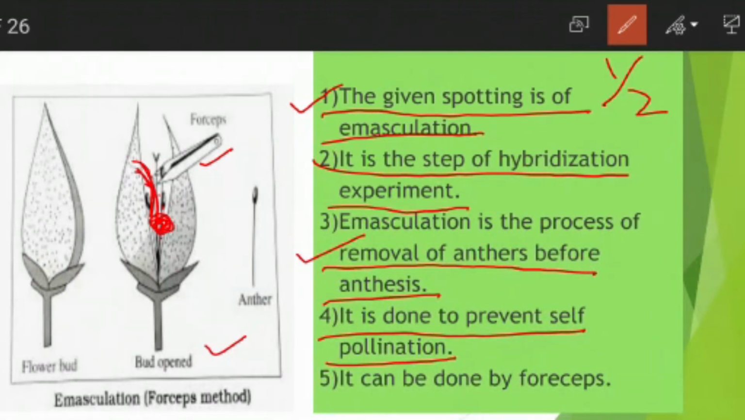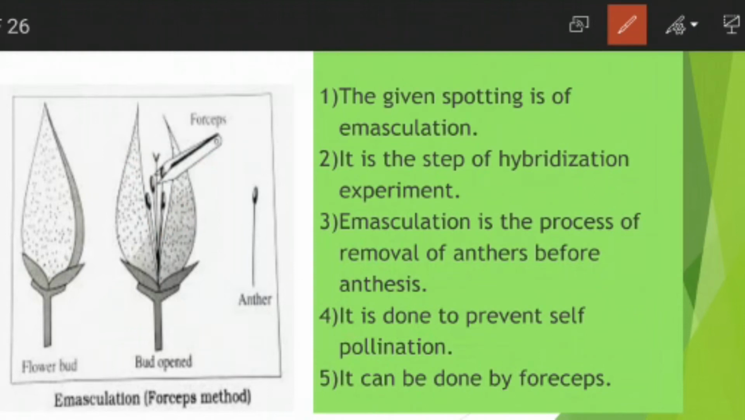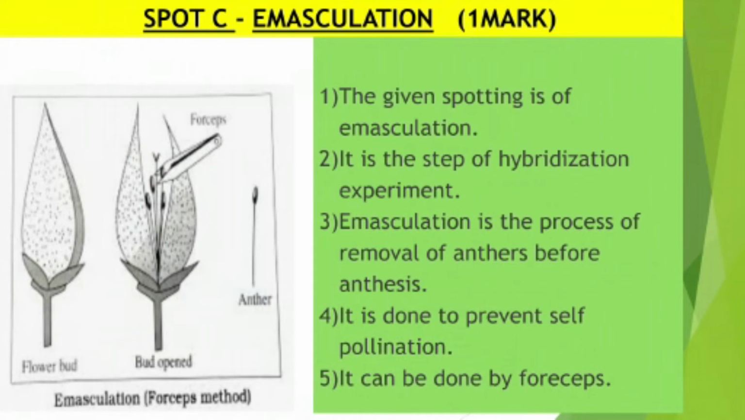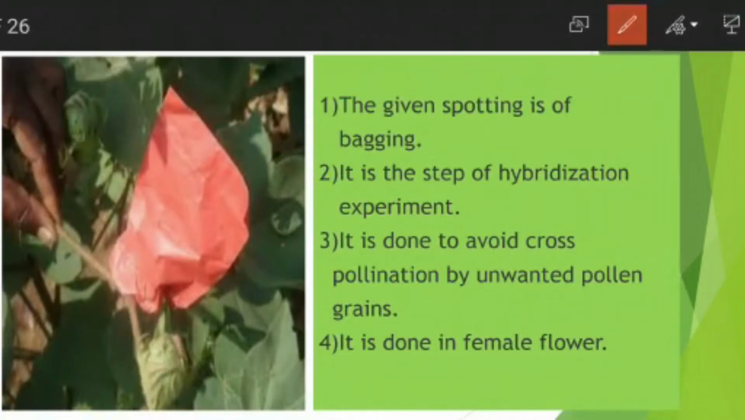So to avoid self-pollination, the anthers are removed before time, and it can be done with the help of forceps or scissors. So this is all about emasculation. You should know the meaning of emasculation. Whenever you see in the chart that anthers are getting removed, it means emasculation. Now proceeding to the next, spot C, bagging. Bagging means to put a bag.